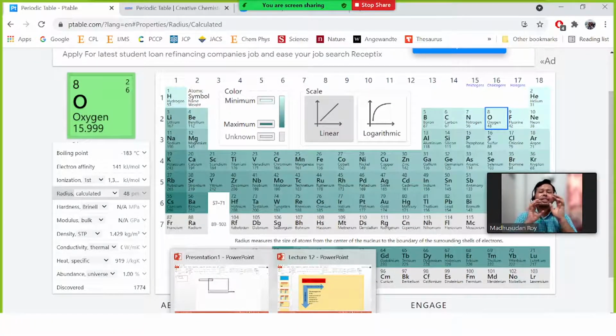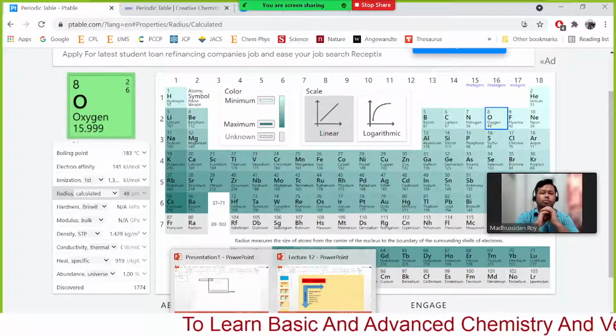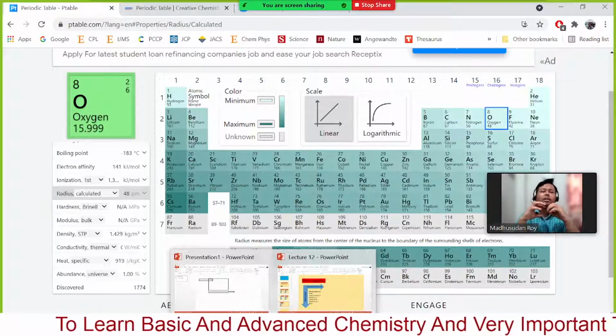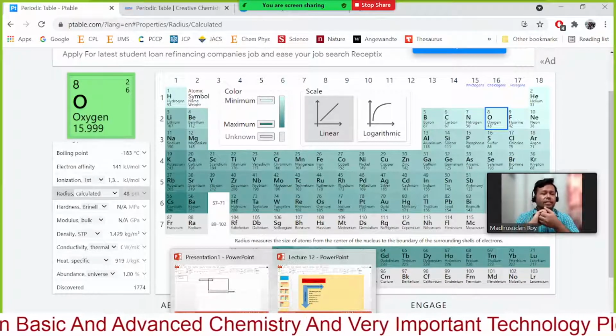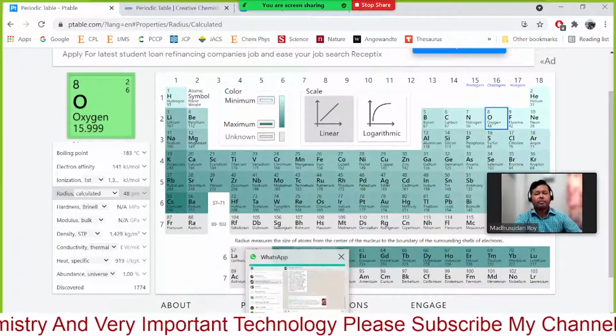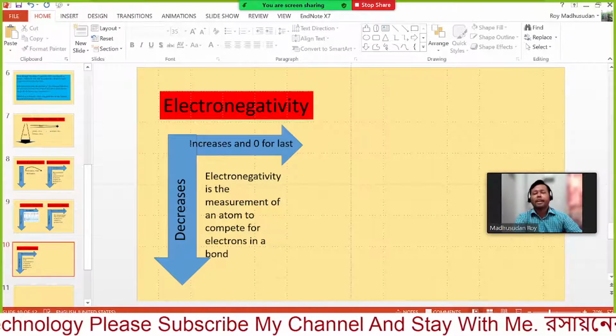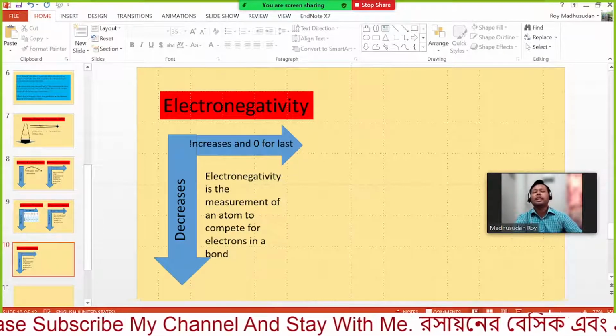Therefore there will be a certain partial positive charge on the hydrogen and partial negative charge on the oxygen. Therefore this is known as electronegativity. That means in a shared bond, how the atom can attract the shared electron towards itself. Electronegativity is the measurement of an atom's ability to compete for electrons in a bond.